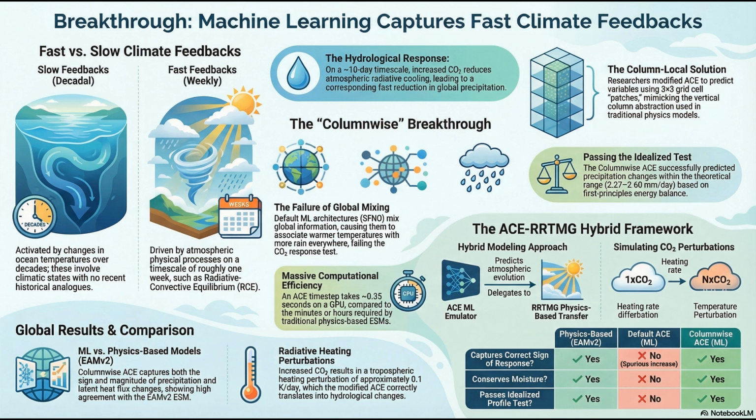Precisely. It's kind of like the difference between testing a runner's immediate reflex versus their long-term endurance. The ML model has already seen millions of reflexes in the historical weather data. That's a great way to put it. It already knows how the atmosphere flinches when it gets poked, because it's learned the fundamental relationship between temperature, moisture, and precipitation under fixed boundary conditions. And what's fascinating here is how the authors actually isolate that reflex. They run 96-member ensembles of 1-month rollouts. Oh, so they keep them super short.